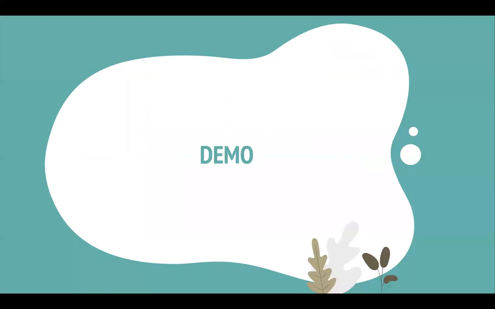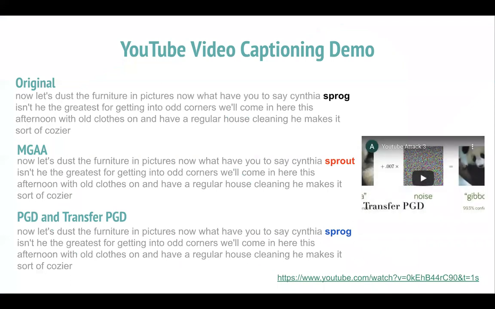Now let's move on to our target application of YouTube video captioning, where here we see that the transcript of original audio has been perturbed by an MGAA attack. The word sprog has been replaced by sprout, whereas in a PGD or a transfer PGD attack, nothing has happened. Here is a link to our YouTube video.